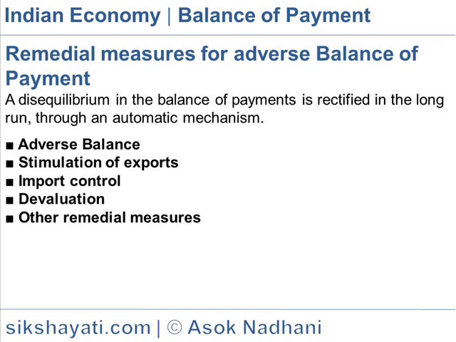Rise of exports depends on the foreign demand for the country's products, our competitive position in the foreign markets, and the price cost structure of our industries as compared with the price cost structure of the competing countries. Import control: imports may be controlled by various measures, of which physical controls through licensing is most effective. The methods include one, tariff; two, import quotas; three, exchange control, etc.